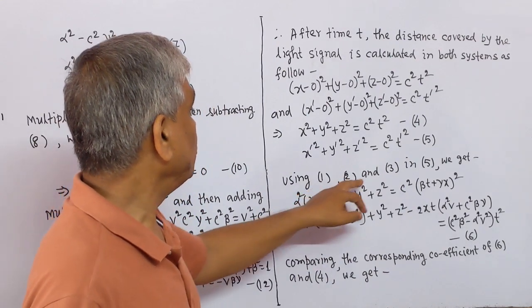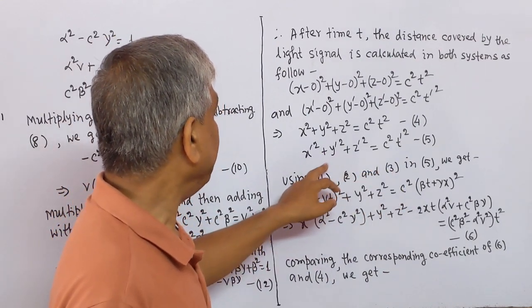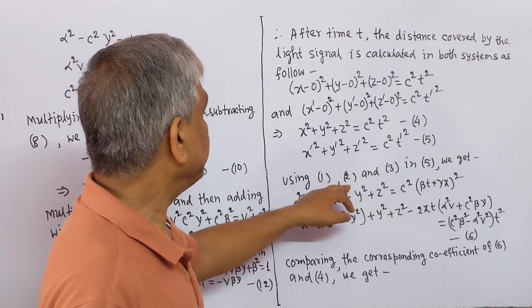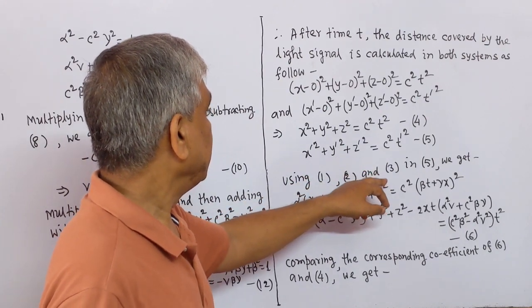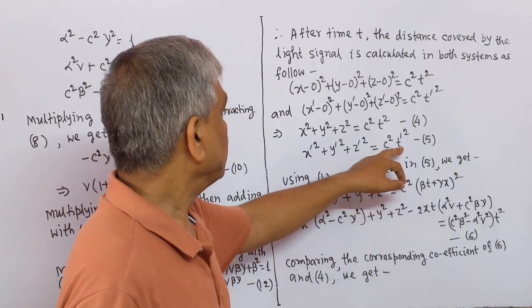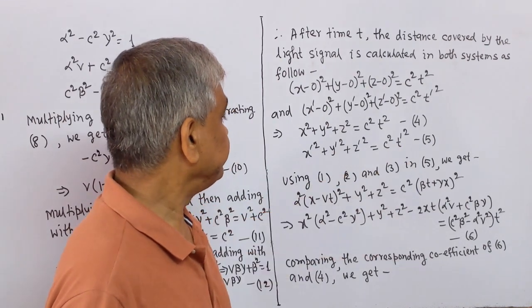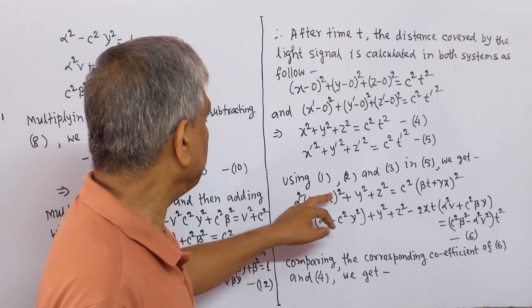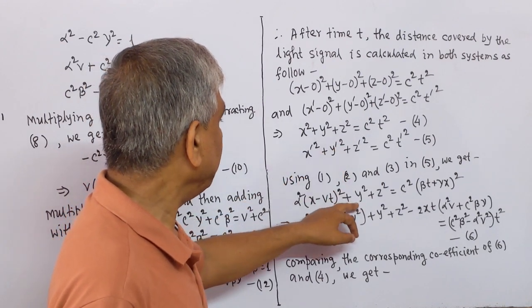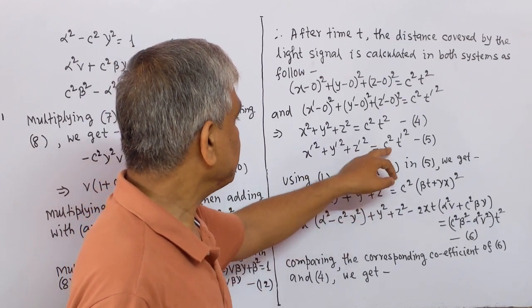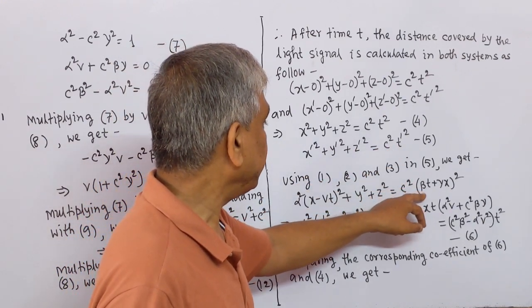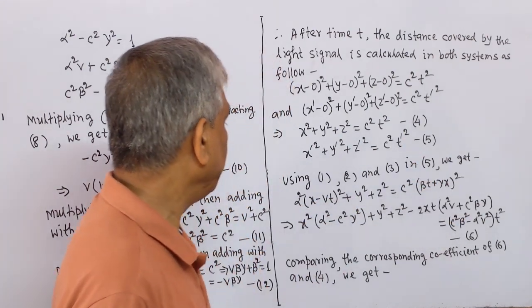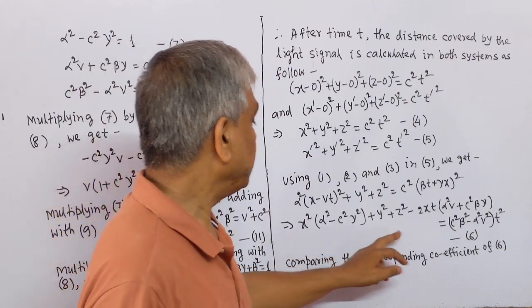Using 1, 2 and 3 in 5. In 5 we put the value of x prime from 1 and y prime from 2 and z prime from 3, and also we put the value of t prime. So here we write x prime square equal to this whole square, y prime is y, z prime is z, and t prime is beta t plus gamma x, and here is square, here also is square. And rearranging we get equation 6.